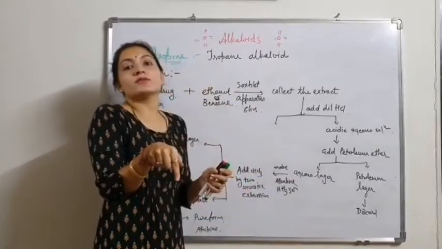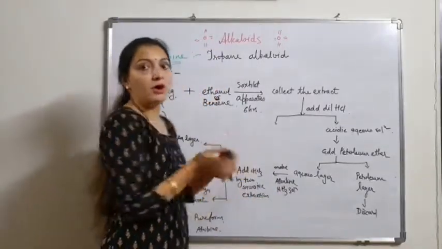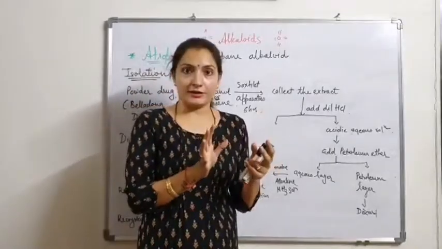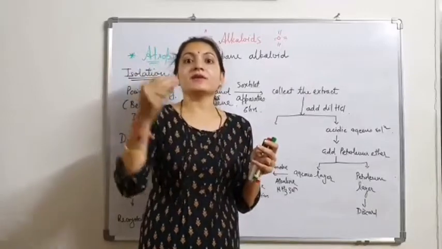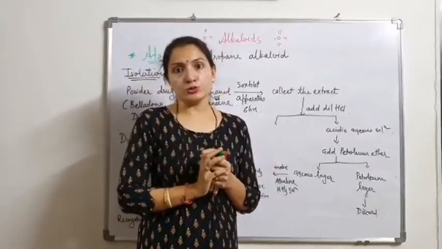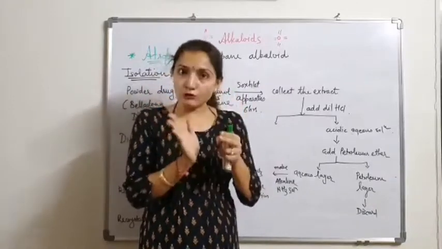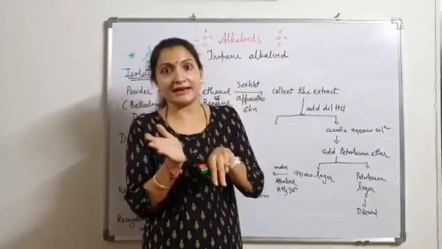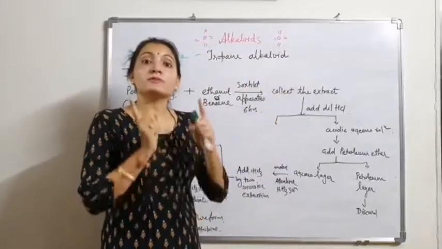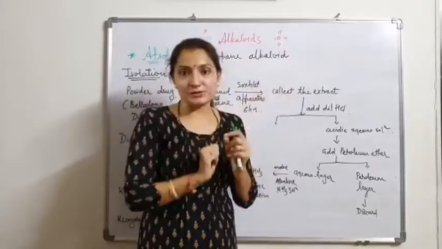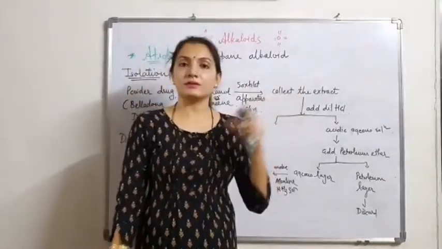And because of it converted into the base form, when we add chloroform, the organic solvent, in a separating funnel. In the separating funnel, we take our aqueous layer of HCl, add alkali and add chloroform solution. So the alkaloid present in the aqueous solution in salt form, because of the ammonia we add, is converted into the base form and comes into the organic solvent, because the base form is soluble in organic solvent. We do this procedure two times, separating by using a separating funnel.